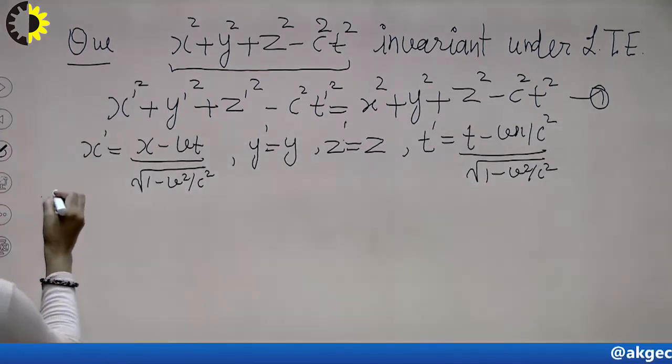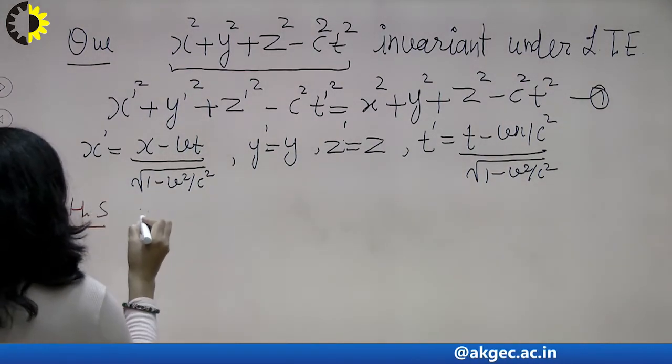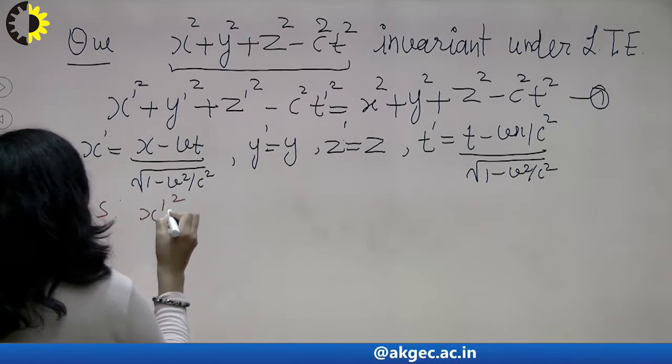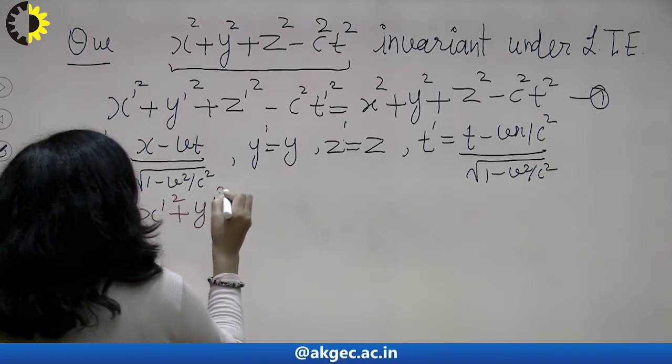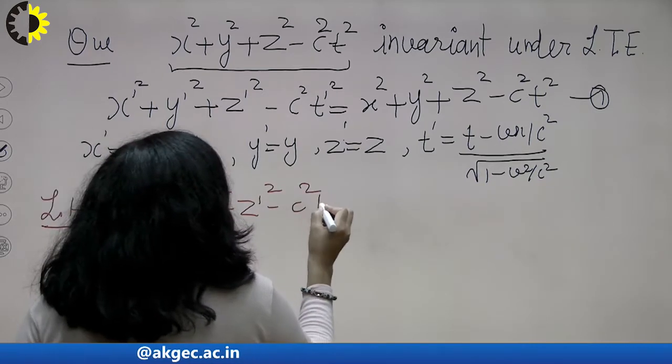So I am taking the left hand side, which is x dash square plus y dash square plus z dash square minus c square t dash square.